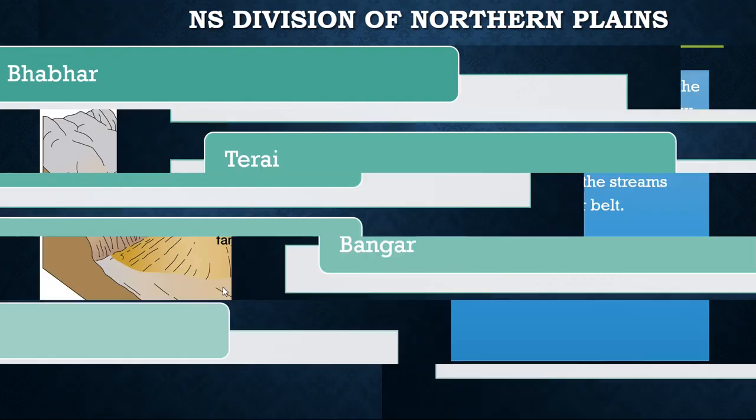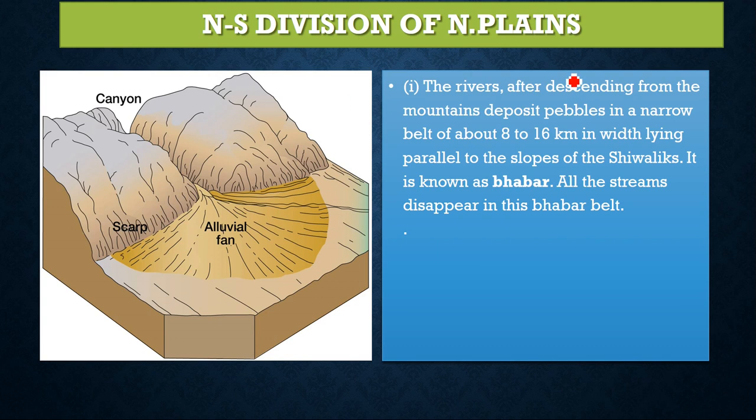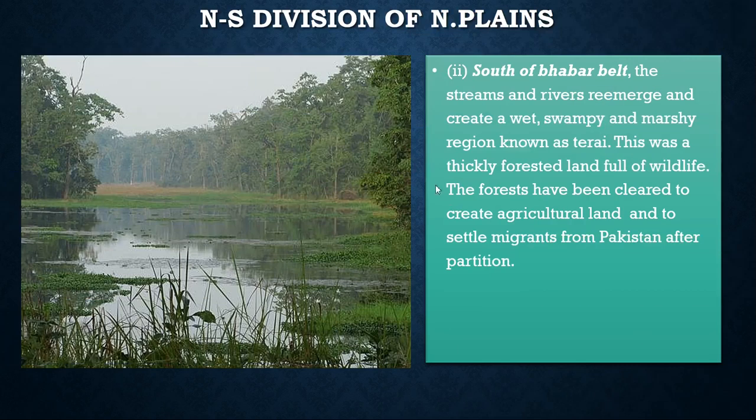We'll go into detail. The rivers, after descending from the mountains, deposit pebbles in a narrow belt about 8 to 16 kilometers in width, lying parallel to the slopes of the Shivaliks. It is known as Babar. All the streams disappear in the Babar belt. You can see the Babar belt here.